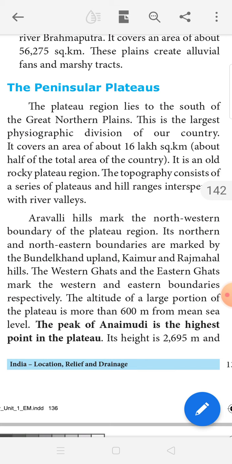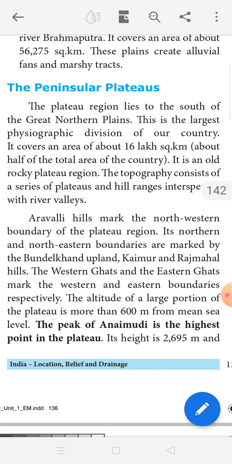The Western Ghats and the Eastern Ghats mark the western and eastern boundaries respectively. So the western boundary is the Western Ghats and the eastern boundary is the Eastern Ghats. The altitude of a large portion of the plateau is more than 600 meter from mean sea level. So இதனுடைய கடல் மட்டத்திலிருந்து உயரம் 600 meter from the sea level.